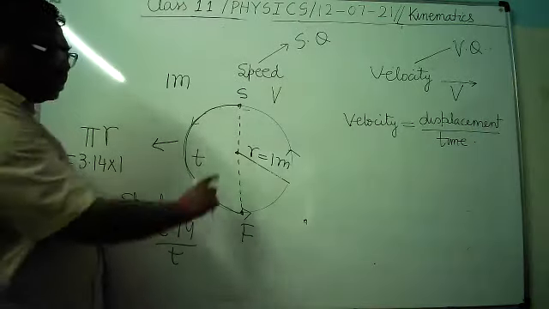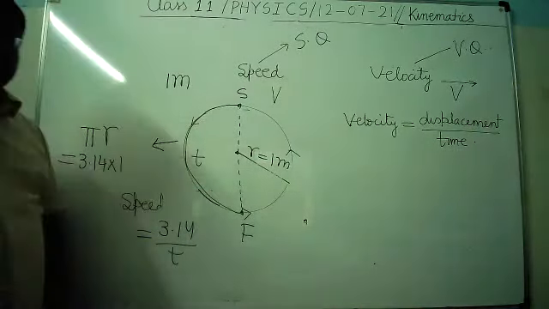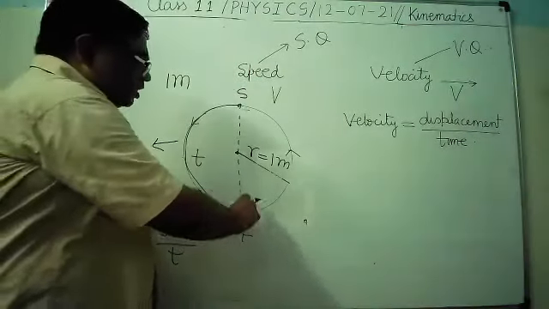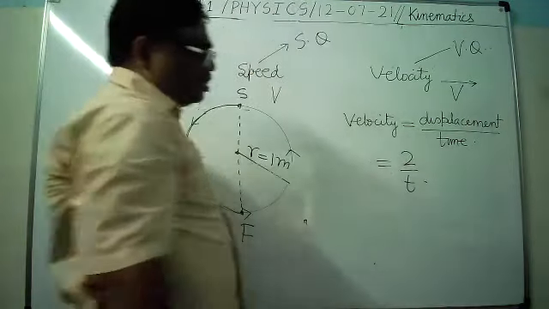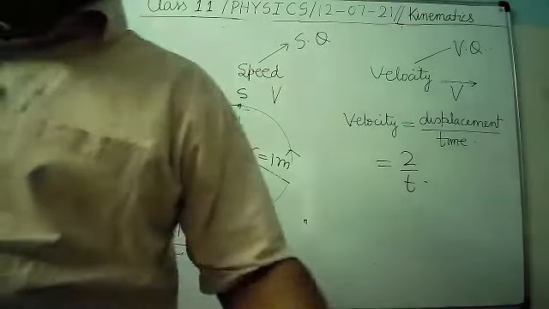What will be this length? Radius is 1 meter, therefore this length will be 2 meter because this is the diameter. Time taken is t, so this will be 2 upon t. Now which one is bigger? So definitely speed is bigger. It's clear?